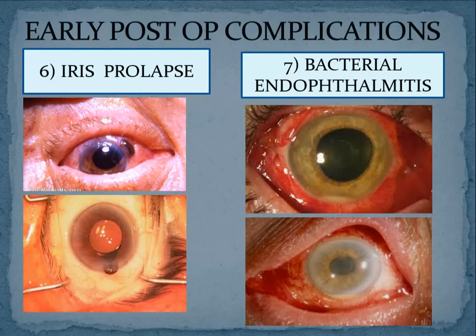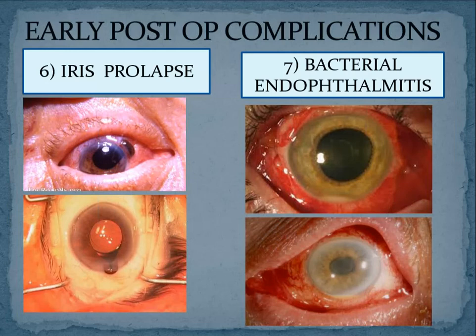Otherwise, through that, there will be wound leak, or there can be iris prolapse if the patient suddenly coughs or strains while doing stool or stoops, whatever he does, wherein the intraocular pressure rises. In such cases, if your tunnel is not good and you have not placed any suture, then the iris can come out of the incision. So that is called iris prolapse.